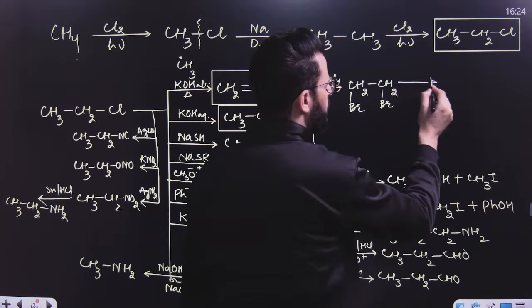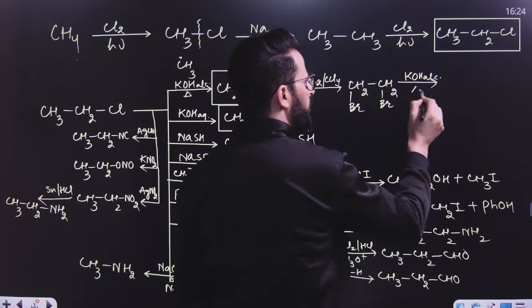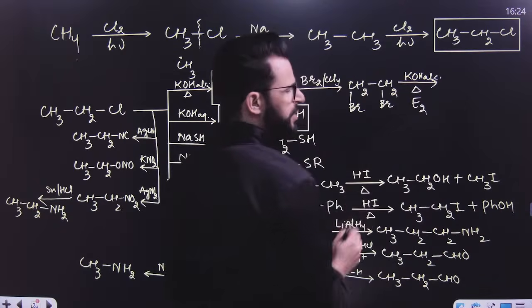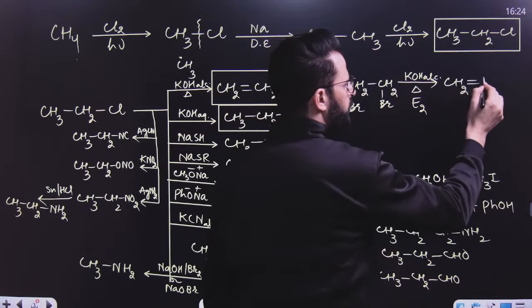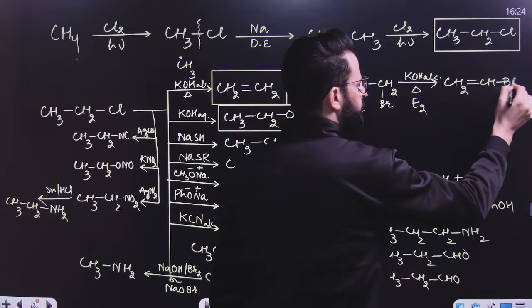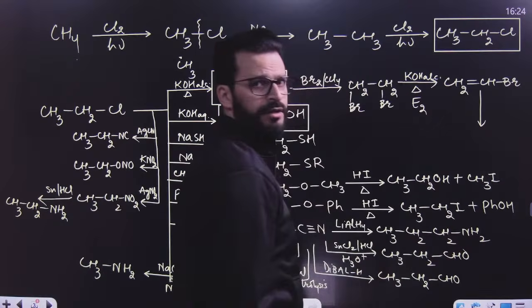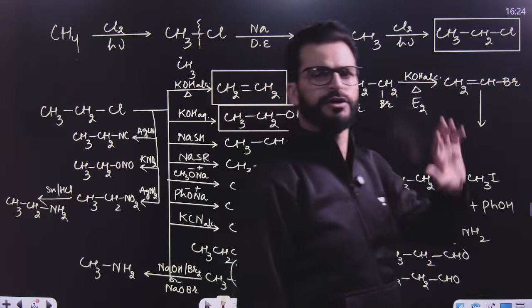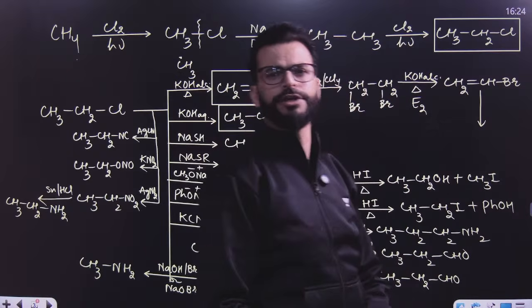This upon treatment with alcoholic potassium hydroxide, listen carefully, undergoes E2 reaction. Bromine from this, hydrogen from this, and it will result in the formation of vinyl bromide. Now, we will do another E2 reaction over here. We can use alcoholic potassium hydroxide once again, but vinyl halide does not undergo E2 reaction readily.